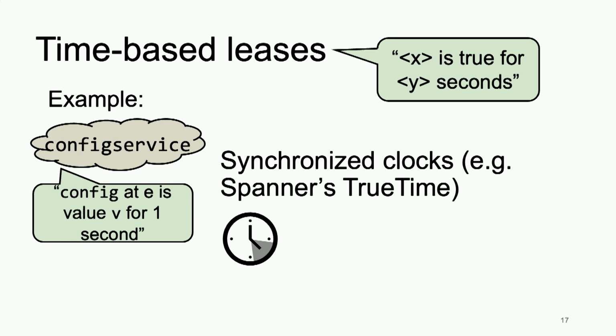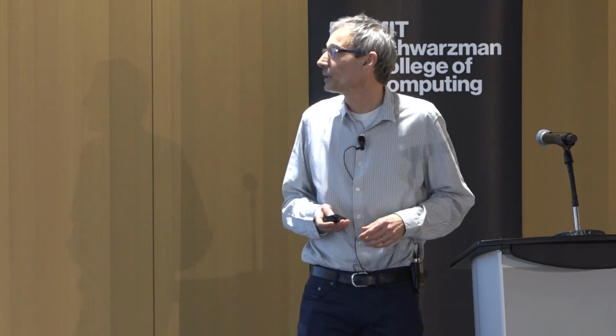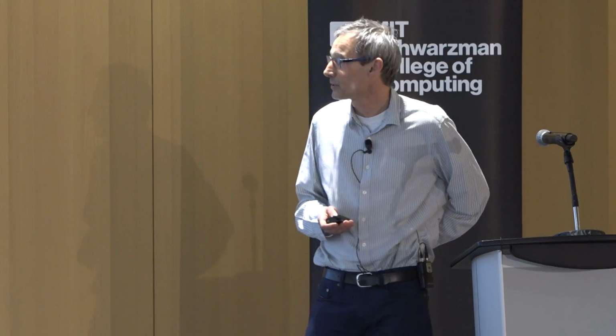This requires, of course, that all the clocks in the distributed system are actually synchronized. People have designed a system to do so, and you basically leverage the model of synchronized clocks that Spanner, a Google system, introduced, which basically says we know what the time is with some error bound.